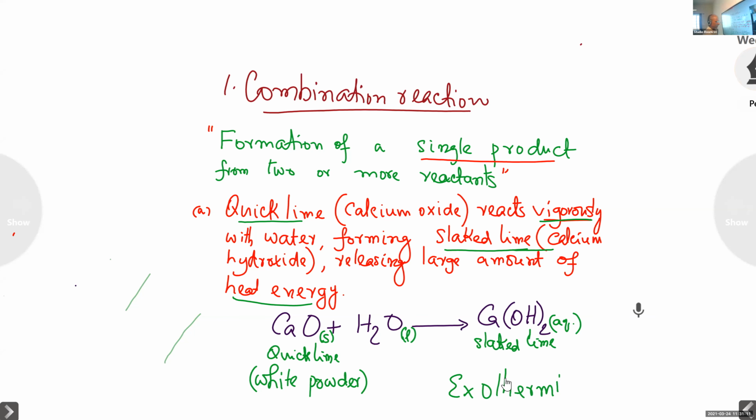It is called exothermic reaction. Exothermic because heat is released. A reaction in which a large amount of heat energy is released is called exothermic reaction. In a reaction, if energy is released, it is called exothermic reaction.